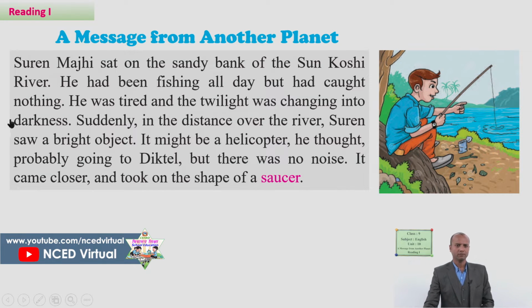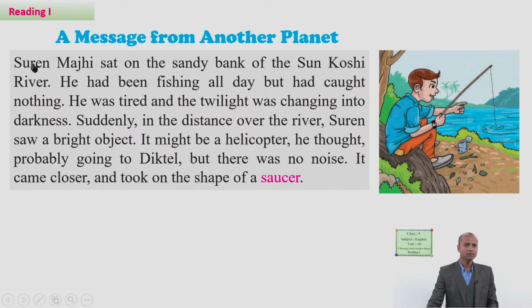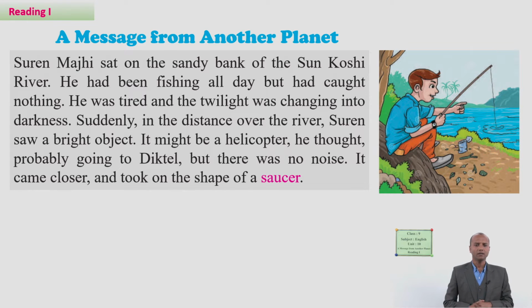See, it is the story of a boy called Suren Maji. Okay, so Suren Maji sat on the sandy bank of the Sunkosi river. He had been fishing all day but had caught nothing. He was tired and the twilight was changing into darkness.